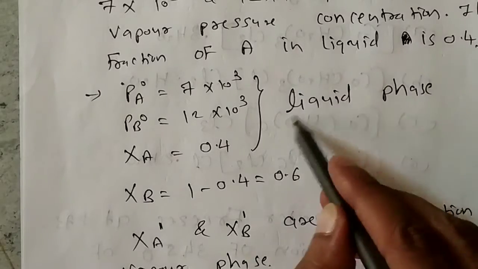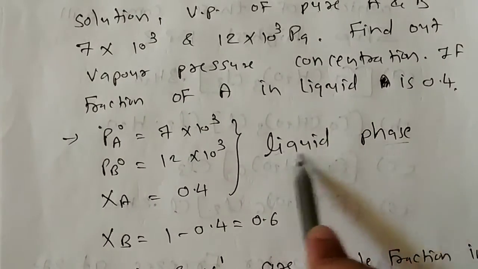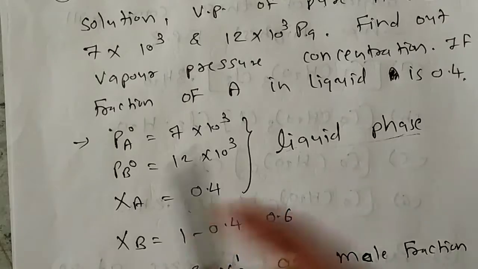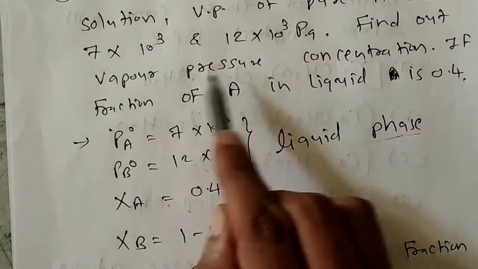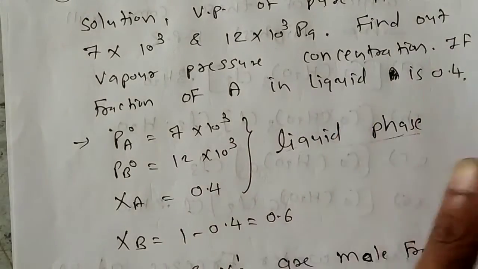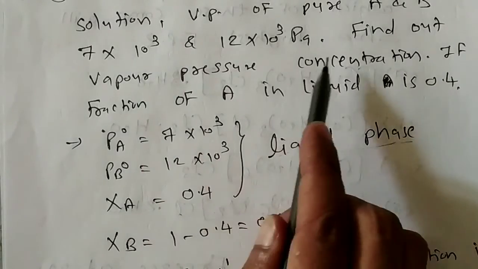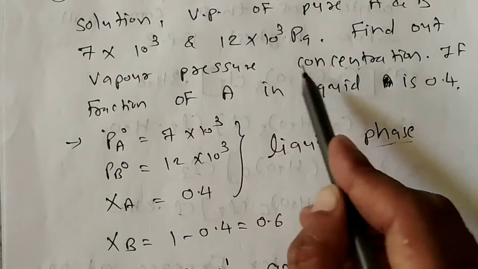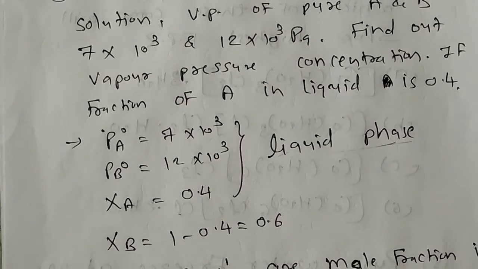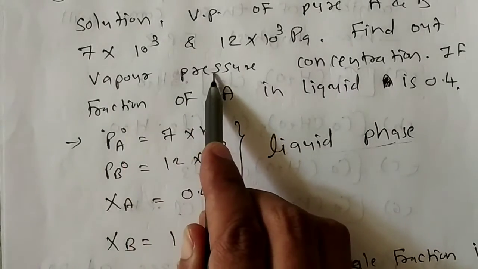Now this data is in liquid phase. We want to find out mole fraction, vapor pressure concentration, that we want to find out. Means we have to find out mole fraction of both. Concentration means we have to find out mole fraction in vapor phase.